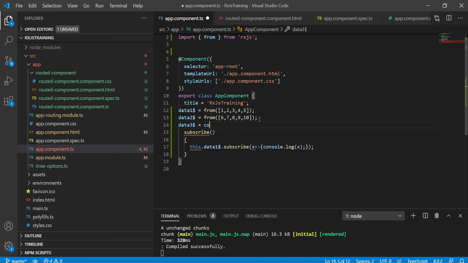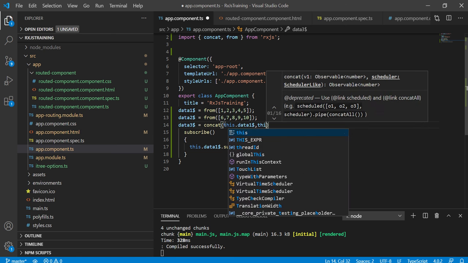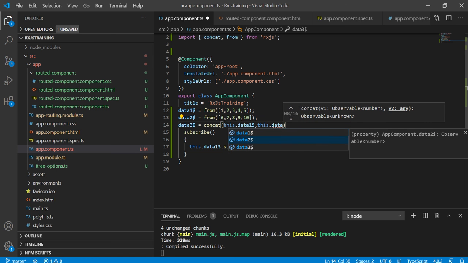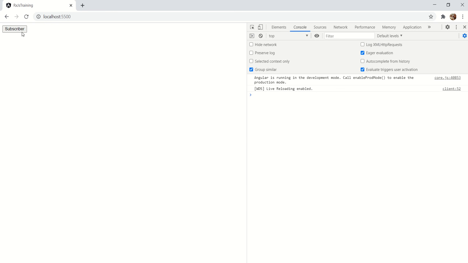For that we need to use concat, and this is available in RxJS. It is imported automatically. So this.data1, this.data2. These two will be combined and it will generate the new observable. Let me subscribe to this new observable. Let's see the output now. Yes, we can see that the first observable and second observable are combined.